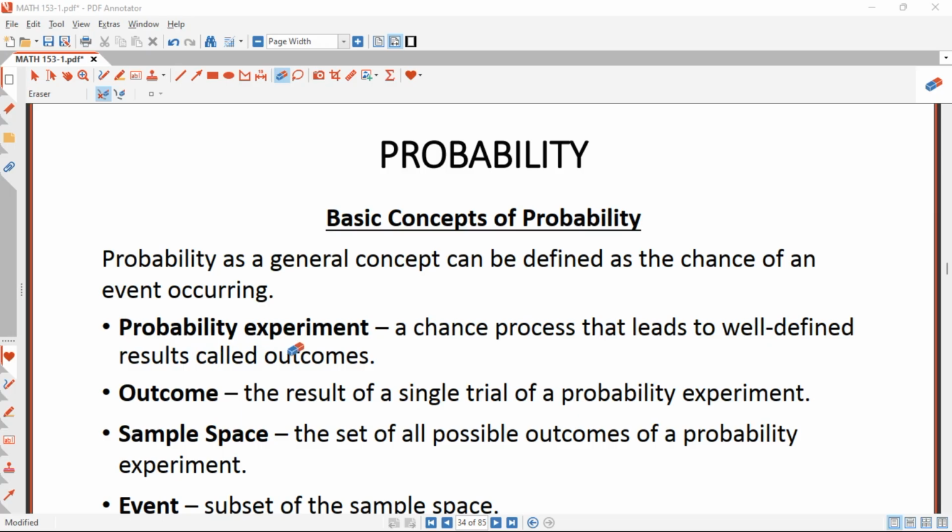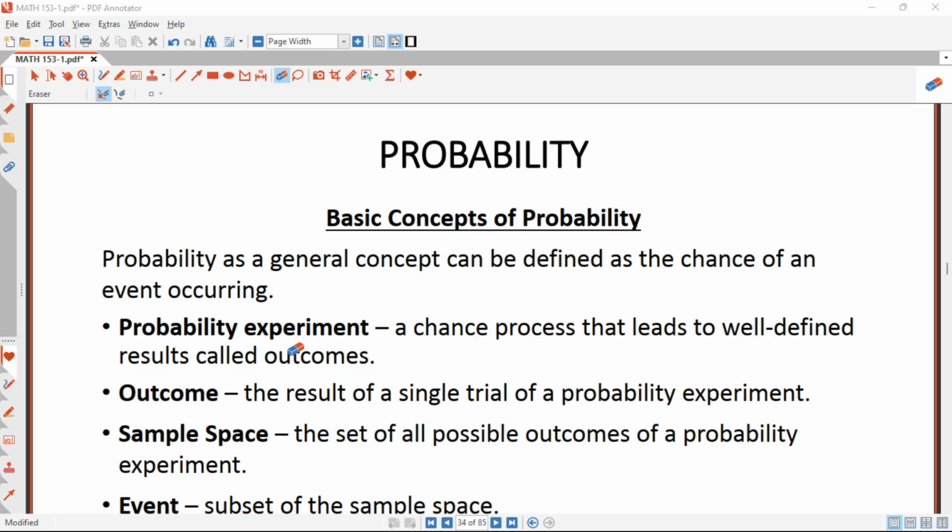For example, if you have a die, when you roll that die, rolling it is a probability experiment. When you have a coin, tossing that coin is a probability experiment. When you have a deck of cards and you draw a card, that is also a probability experiment. So a probability experiment is a chance process that leads to a well-defined result called an outcome.